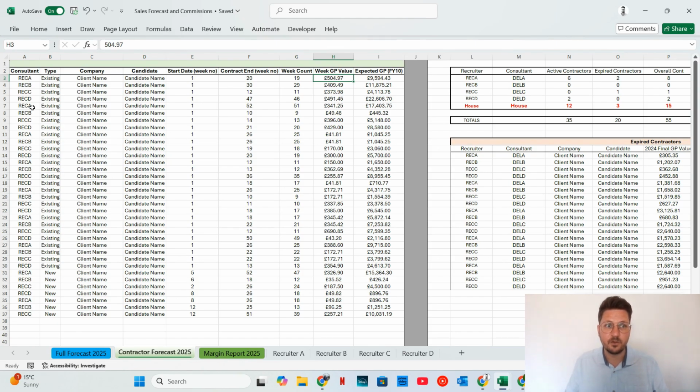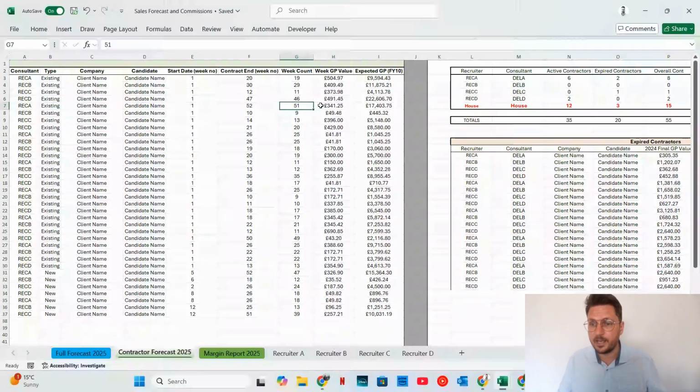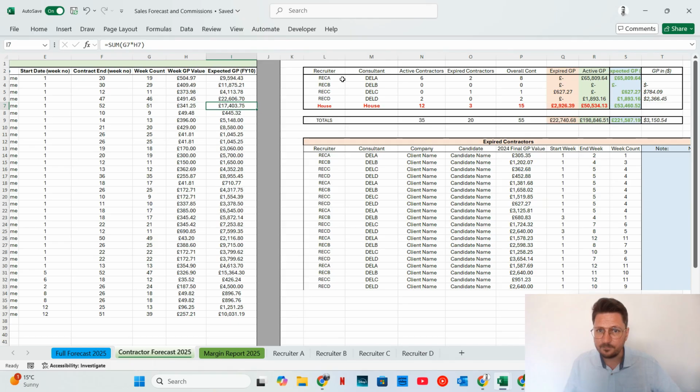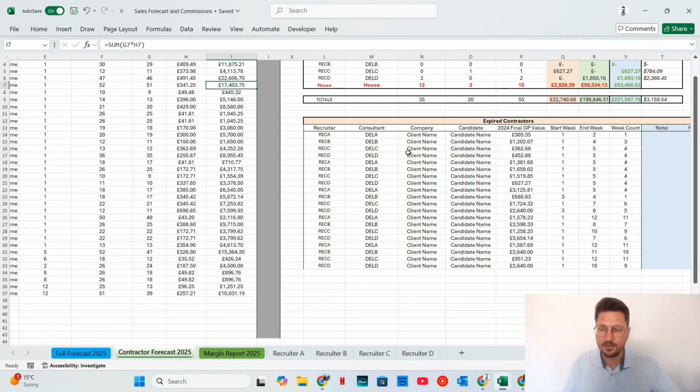So let's say, for example, this contractor here, they started at week 1 of 2025. They're likely to work the whole year. So a week count is here, and you're likely to receive 51 weeks' worth of value at this value here. So it gives you what that contractor is worth. And then it allocates it per person or per consultant who is rewarded by that level of income, and who it applies to. Now, it's a bit rough here. I don't think I've done the calculations right, but I'm sure you can gather what it means.